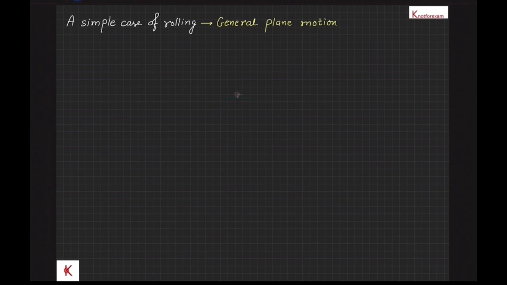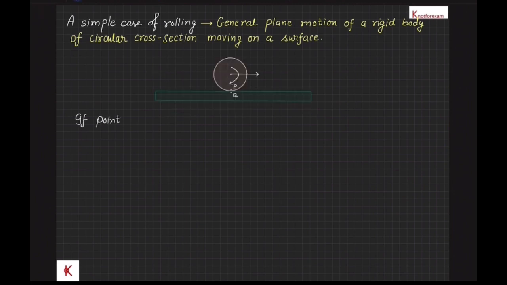We are going to talk about rolling motion. A simple case of rolling which we are going to discuss now is the general plane motion of a rigid body of circular cross section moving on a surface as shown in the figure.